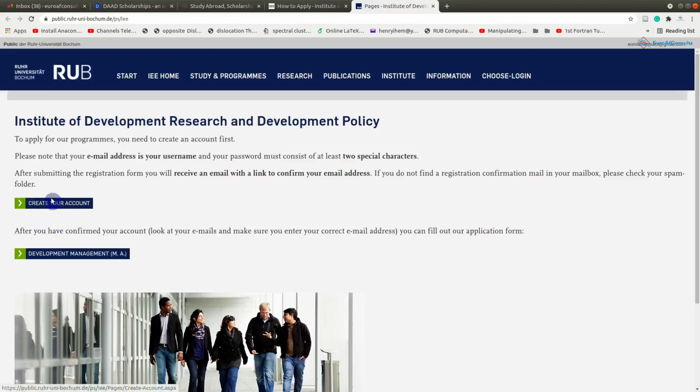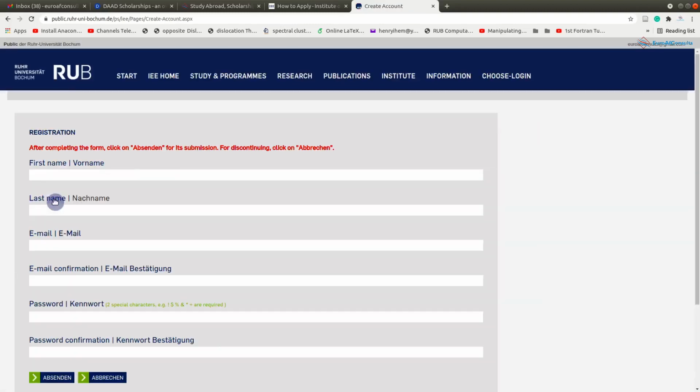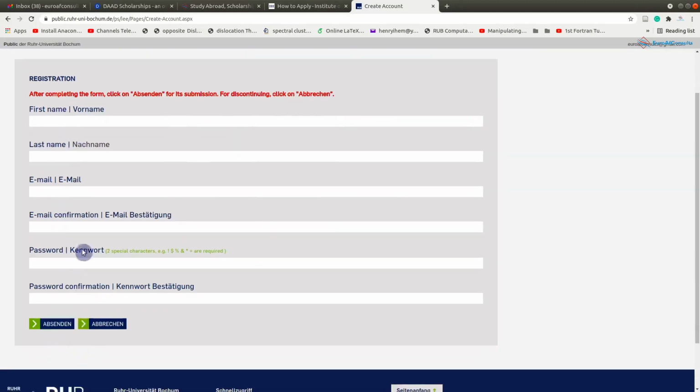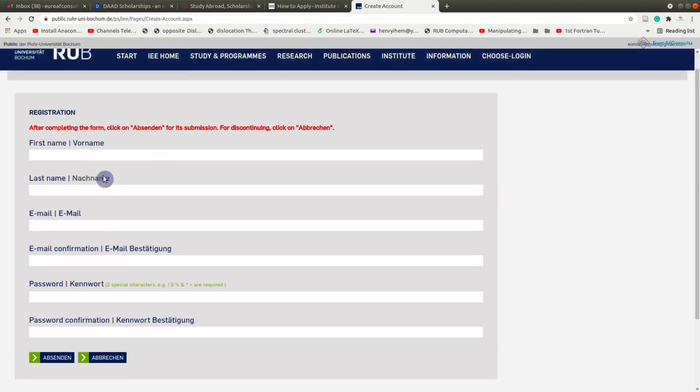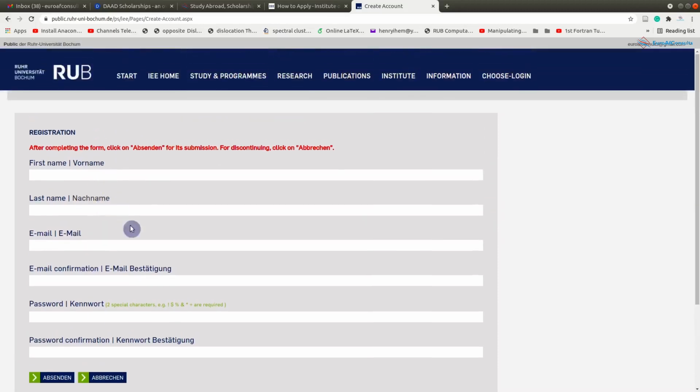So first, we need to create an account here. We click this, and then we fill up this account registration form: last name, first name, email address, password, and then we click the button. As I said, after completing the form, you click this. But I've already done this before and I've created my account.